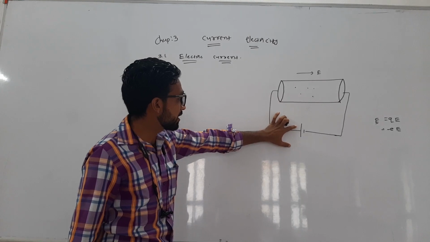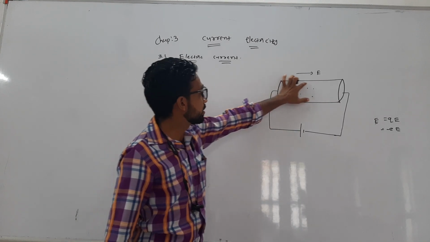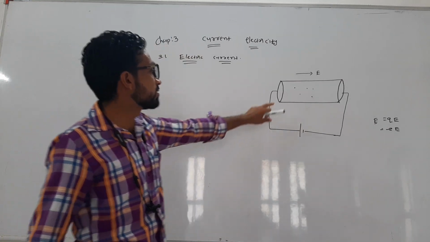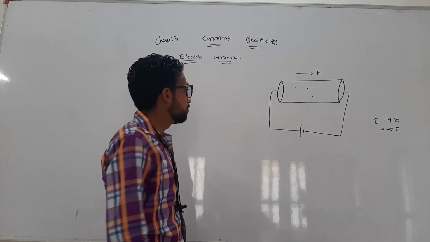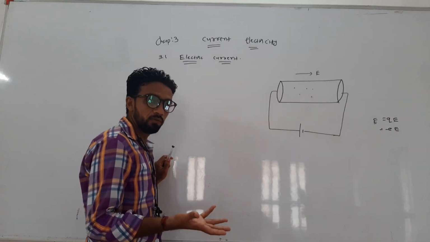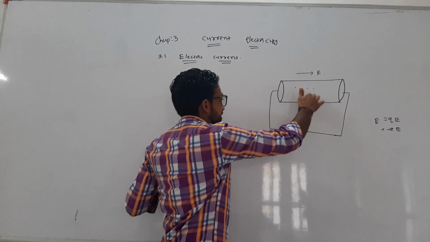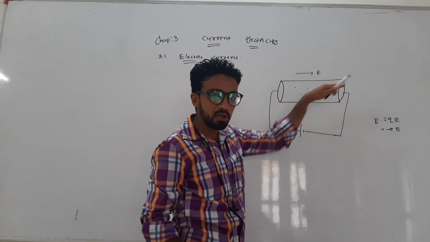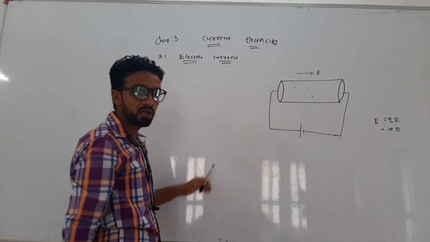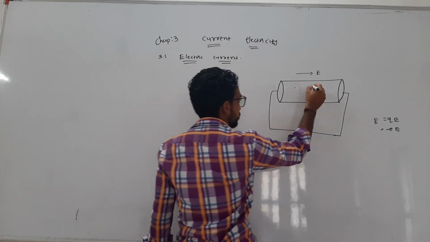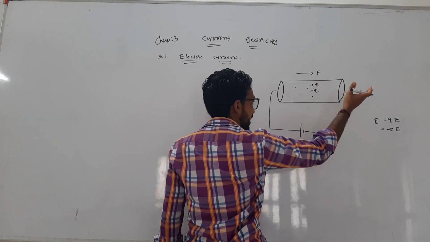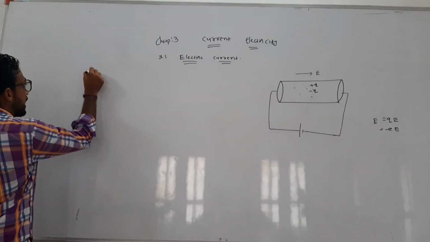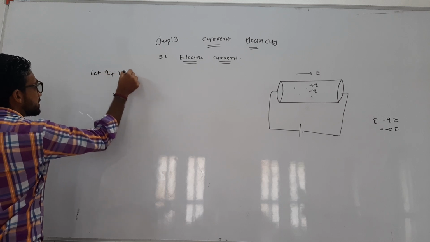Now when we apply an electric field to the conductor ends, the charge inside the conductor starts to accelerate and produces electric current. There are two types of charge, positive or negative, and both can move in the forward direction. The direction of the electric field we consider the forward direction, and opposite to the electric field is the backward direction. Both types of charge, plus q and minus q, can flow in the forward or backward direction. We start with q plus, let q plus be the positive charge.